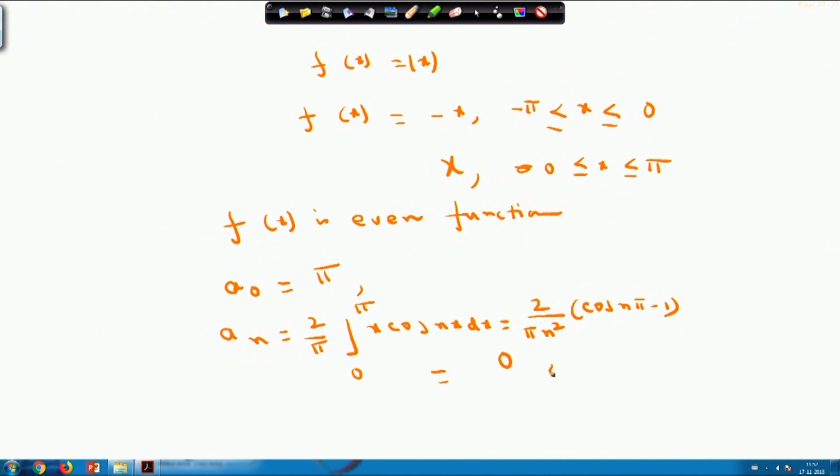This will be 0 whenever n is even, and cos n pi will be minus 1 whenever n is odd. So, in that case it will become minus 4/(pi n square) when n is odd. So, a naught equals pi, a n equals 0 when n is even, and minus 4/(pi n square) whenever n is odd.